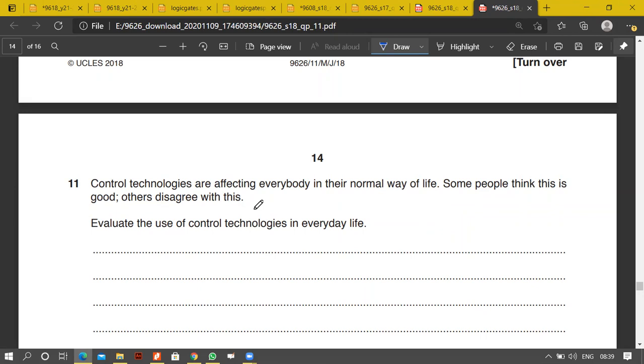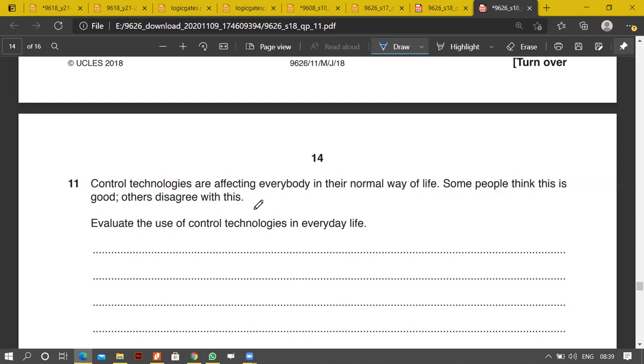Efficiency has improved. People can do other things, and at a lower cost, companies will have lower costs. It has helped people to increase their standard of living as well.